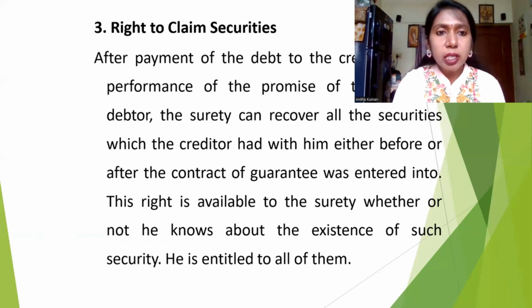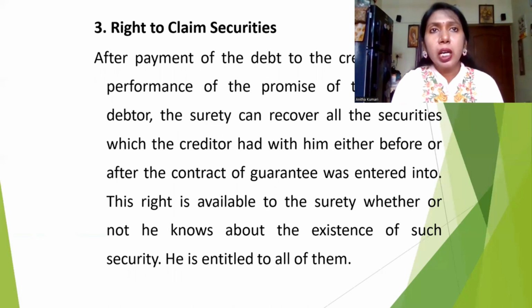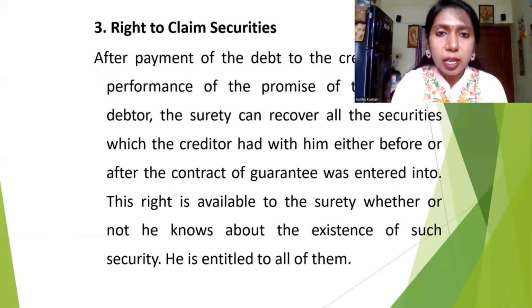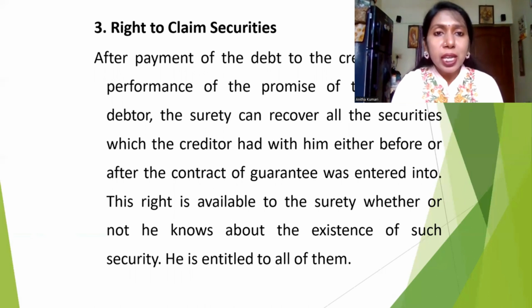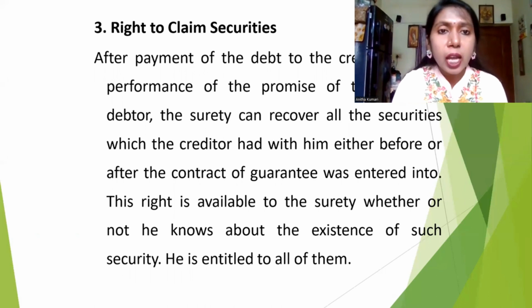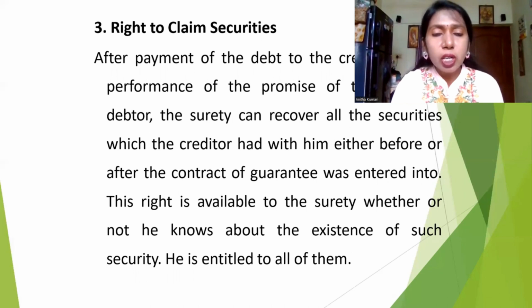Right to claim securities. If the creditor has taken some security from the debtor for the amount he has given, once the debtor has paid the full amount along with the interest, the surety can enforce the creditor to give all the securities given by the debtor. Do you understand? For example, Suresh has taken 2 lakh rupees from me.